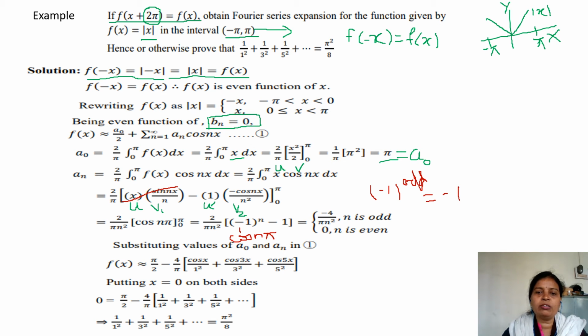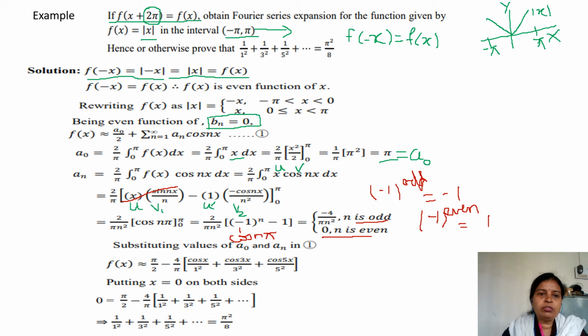So for odd n, you will get minus 4 upon n square. For even n, minus 1 to the power of an even number will give you 1. If you have an even number, which can also be represented as 2n, you will get 1. So when you put an even number here, this will become 1, 1 minus 1 will become 0, and hence for even n, the value of an will become 0.